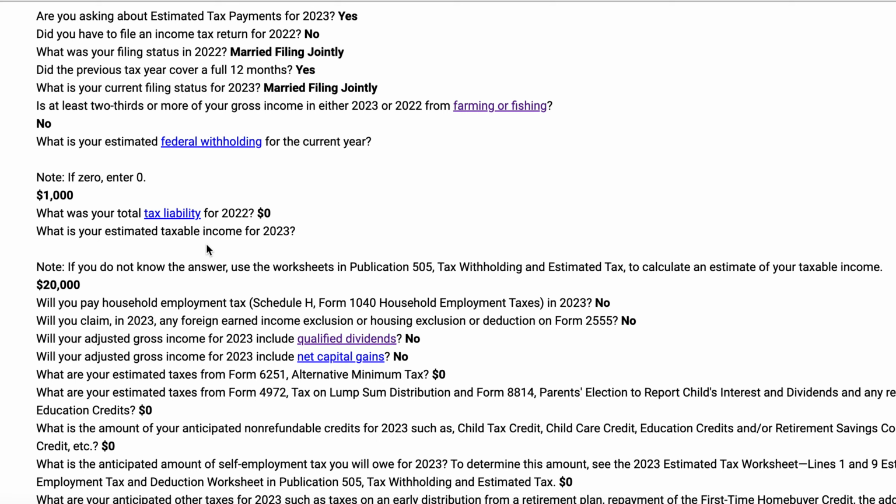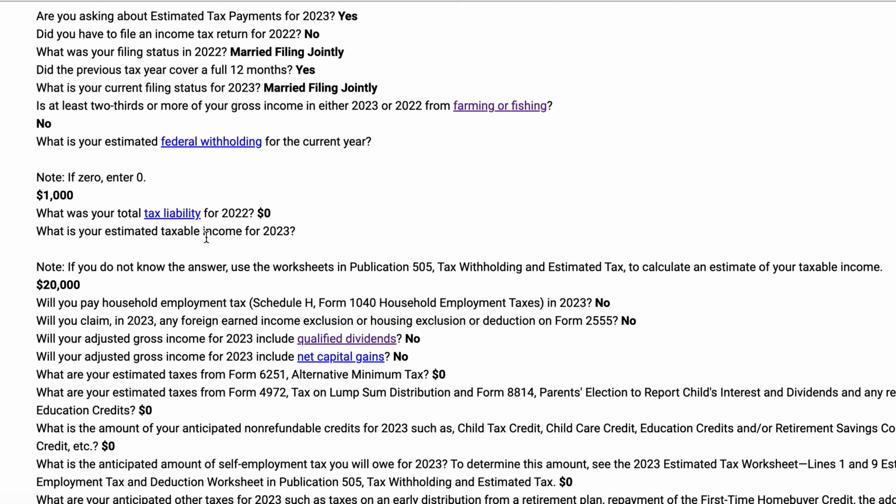And the general understanding is if you're within $1,000 of your estimated tax bill, you're not going to receive a penalty. If you paid at least 90% of your current year's expected tax liability, or at least 100% of your prior year's actual tax liability,